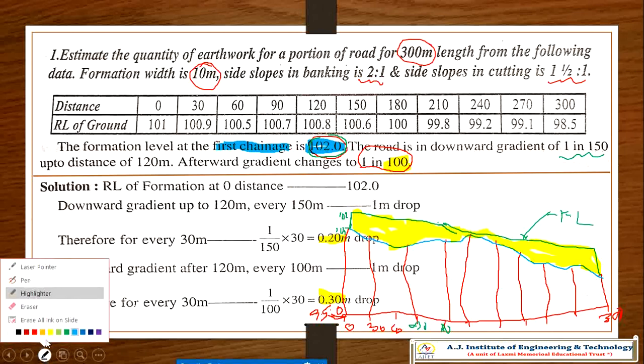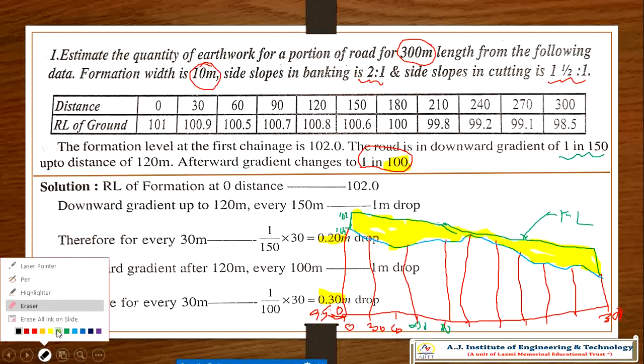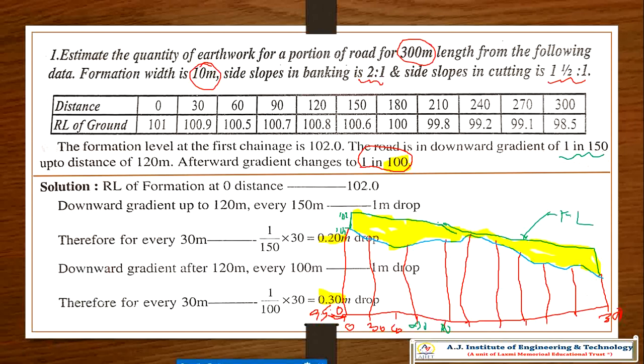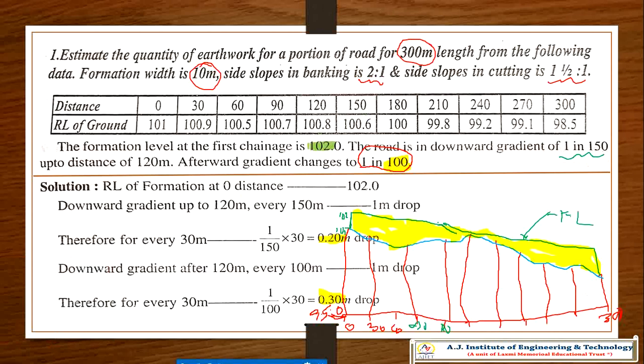It is not visible properly, not a good color. We'll go to another color which is visible. I think this is visible, yeah. RL of the first signage is 102. That means the first signage is this one, 102, correct, no? And the first signage ground level is 101.